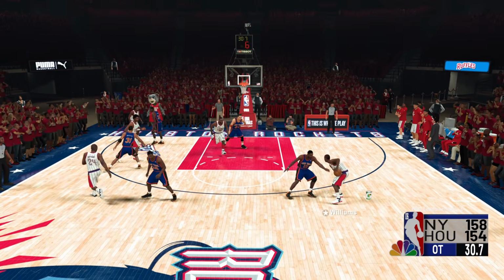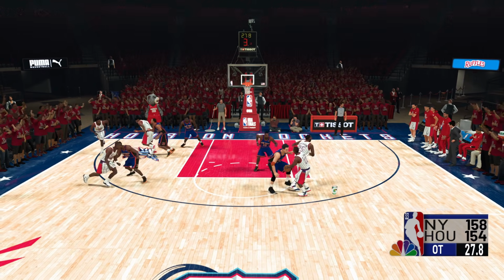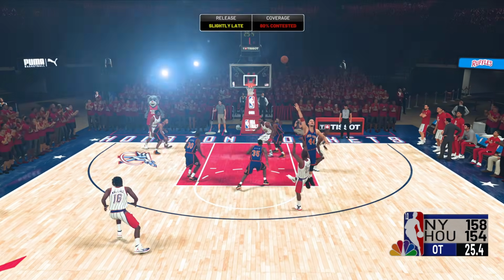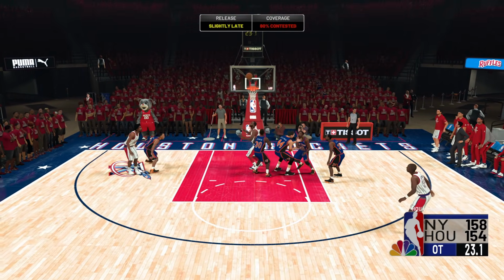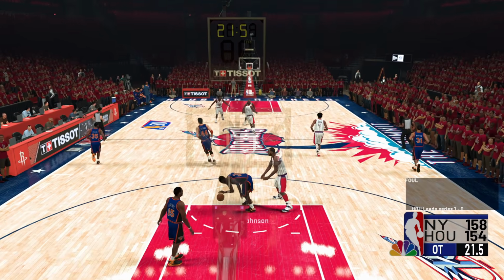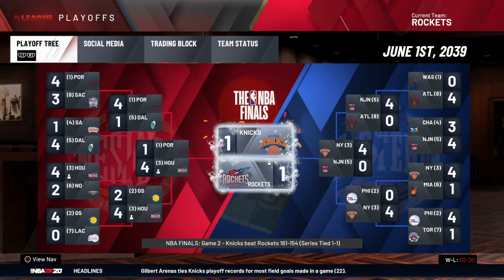That's actually insane. Chris Bosh over to Williams. Williams sizing him up. Williams spin move. Williams gonna have to put up the shot. Williams barely gets it off. Misses. Rebounded by, no. Oh, okay. It goes to Johnson. Yeah, we're gonna lose this game. Let's just get the hell out of here. We lose to the Knicks in game 2.